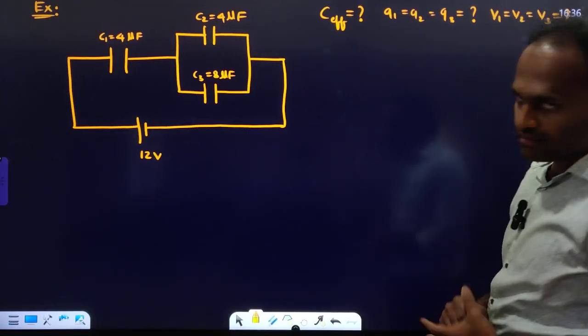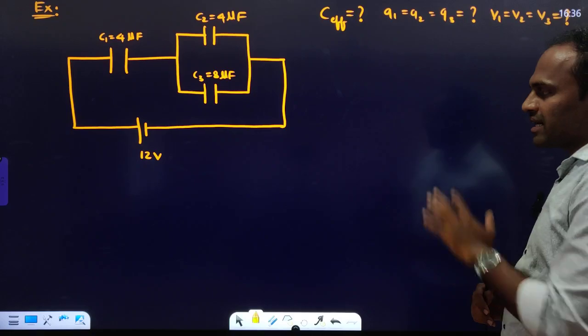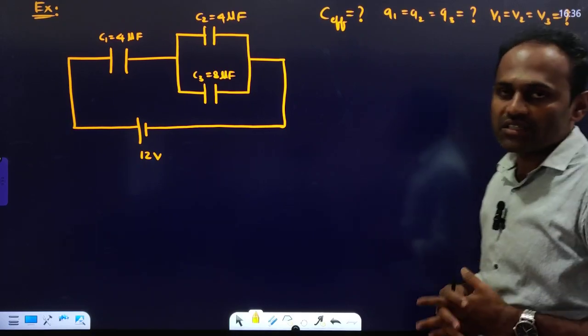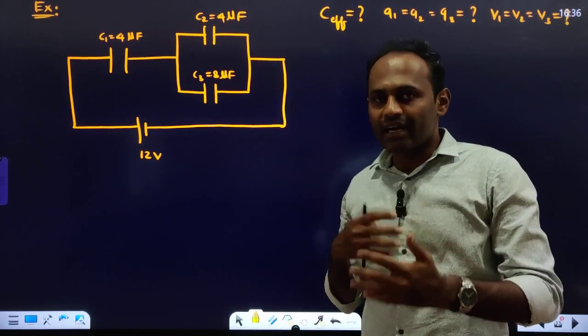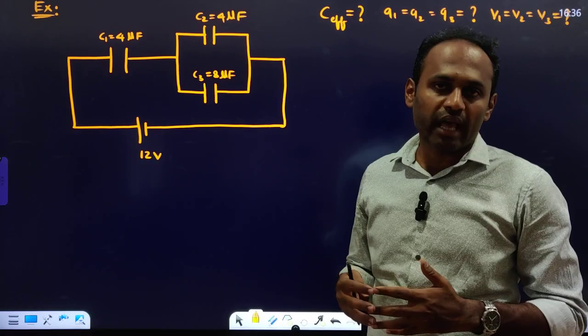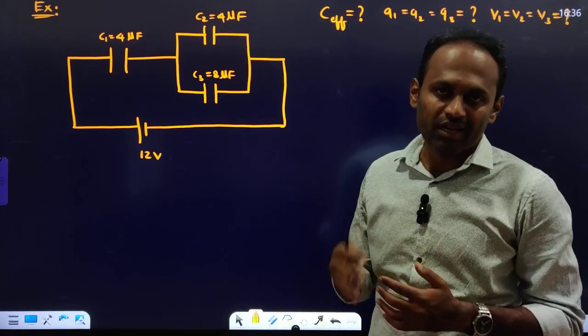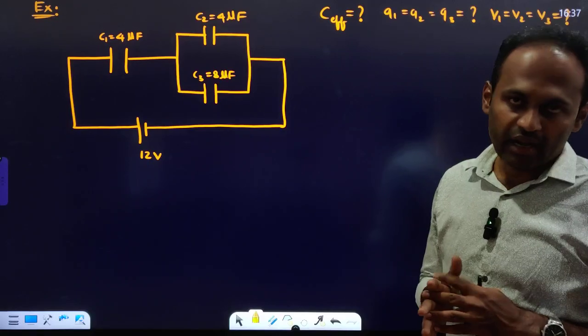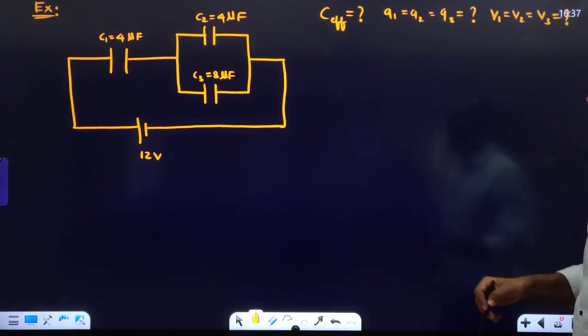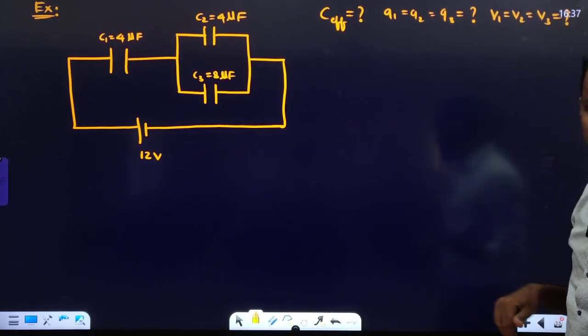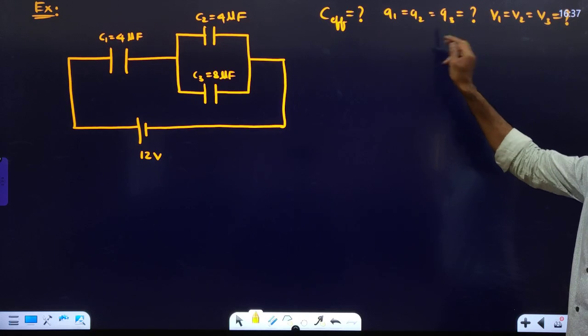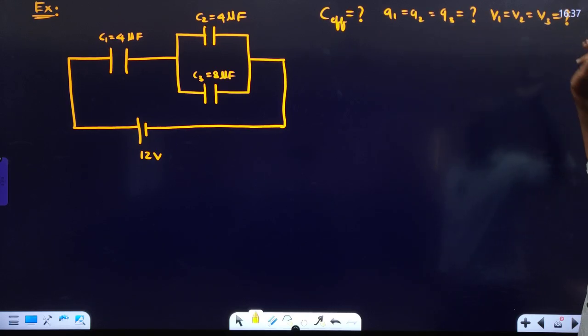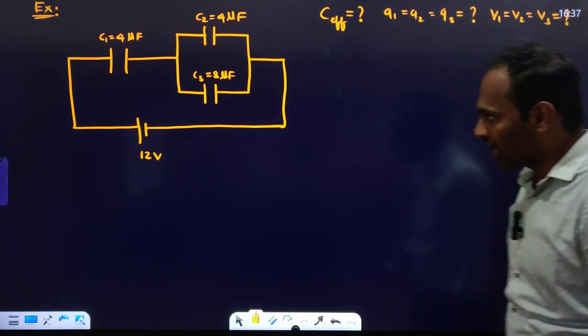Okay, next. Look, this circuit I have taken just to make you understand how the voltage will get divided, how the charge has to be calculated, how the voltage has to be calculated, how the effective capacitance has to be calculated. Mainly voltage division, right? So see here what we have to calculate. We want to calculate effective capacitance, charge on each capacitor, and voltage across each capacitor. Everything we have to calculate here.